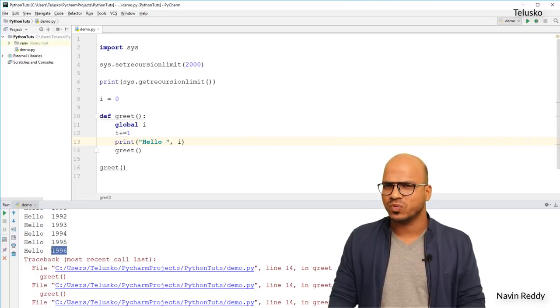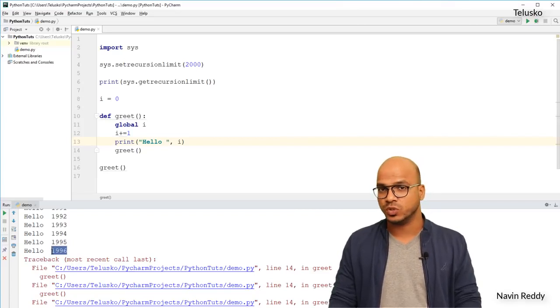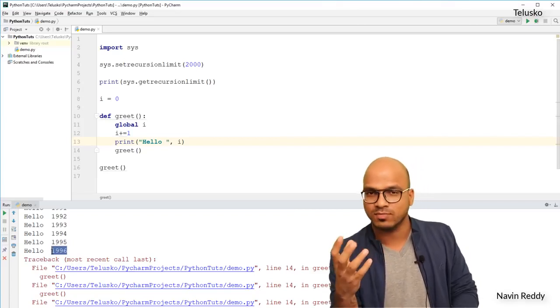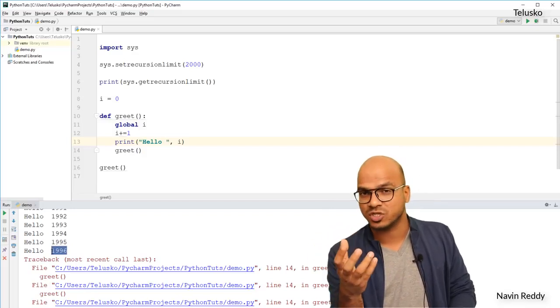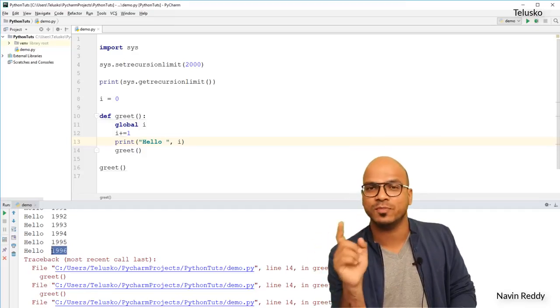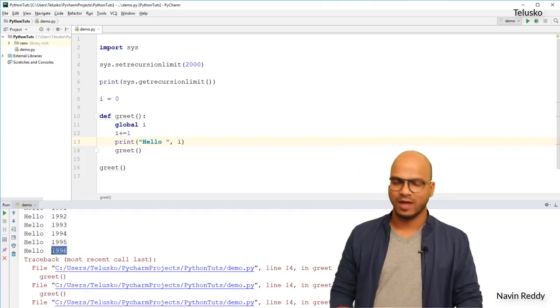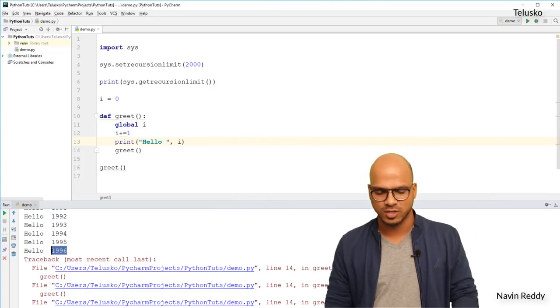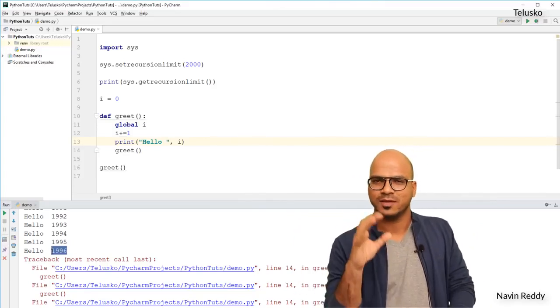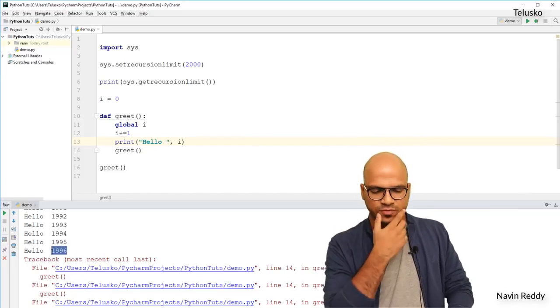When you work on a project, do we really use recursion? And the answer is yes. A lot of projects do use recursion because recursion gives you something which you can do without recursion, but then it makes much more sense to use recursion there. In fact, in the next example, we'll be doing factorial with recursion, and that will be fun. I will try to do something amazing so that you will understand how to do factorial using recursion. I hope this makes sense. Recursion basically means a function calling itself. That's what we have done here.